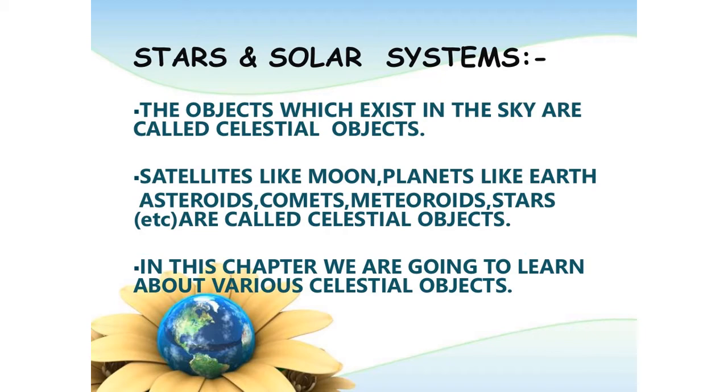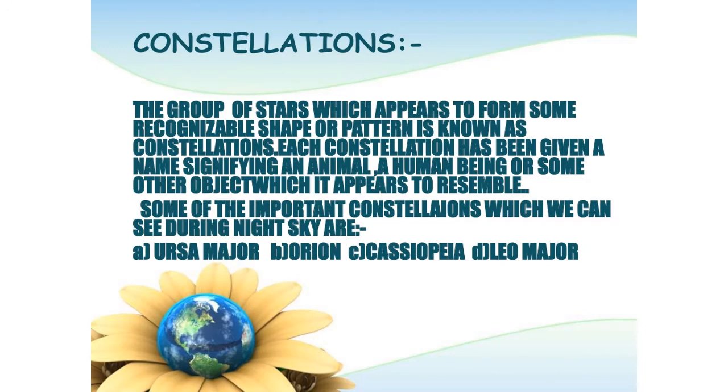We just discussed it has its own light, it is self-luminous, and which do not emit their own light, the example would be planets. Satellites like moon, planets like earth, asteroids, meteorites, they all are collectively called celestial objects. And in this chapter, as I told you, we are going to talk about these various celestial objects.